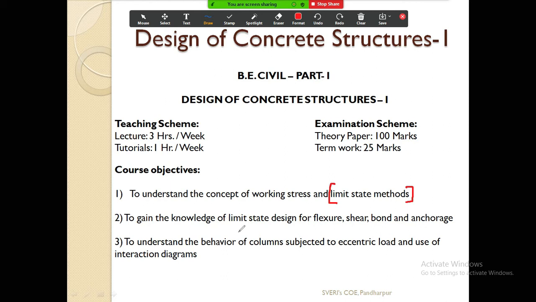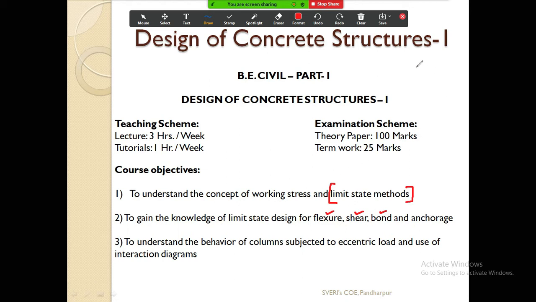Then again, you will gain the knowledge of flexure, shear, bond and anchorage. Flexure means bending moment, shear means shear force, and bond stress is the stress between concrete and steel. I will tell you later on how the bond strength is calculated. And then the anchorage. What does anchorage mean?